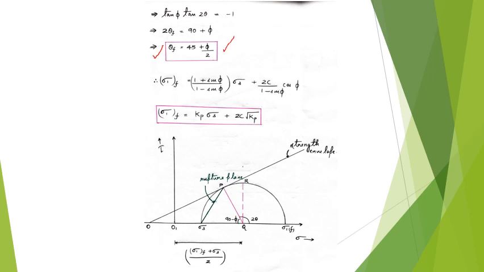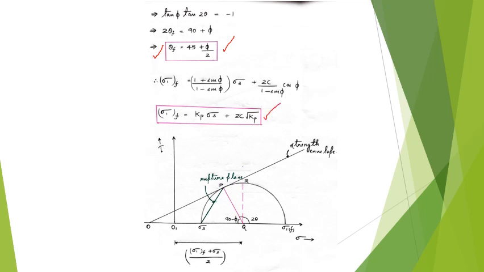Now if you substitute this theta f, the failure angle, in the equation of sigma 1, you will get sigma 1 at failure as (1 plus sin phi)/(1 minus sin phi) into sigma 3 plus 2c/(1 minus sin phi) into cos phi. Finally, sigma 1f is equal to kp into sigma 3 plus 2c root kp, where kp is (1 plus sin phi)/(1 minus sin phi), the coefficient of passive earth pressure.